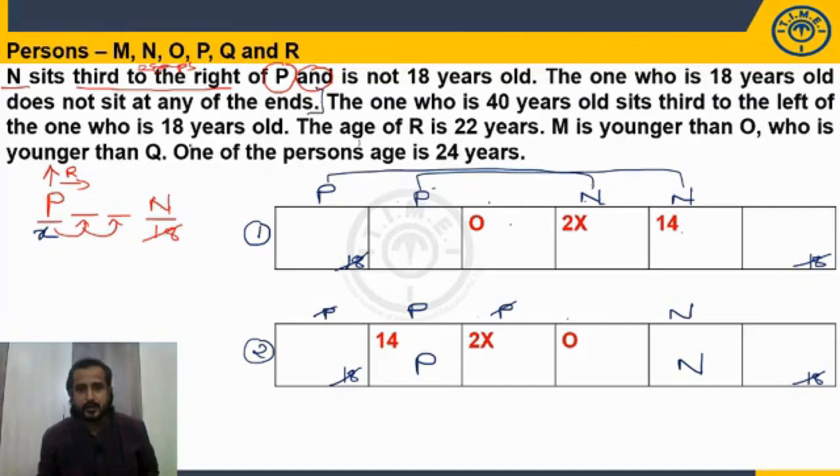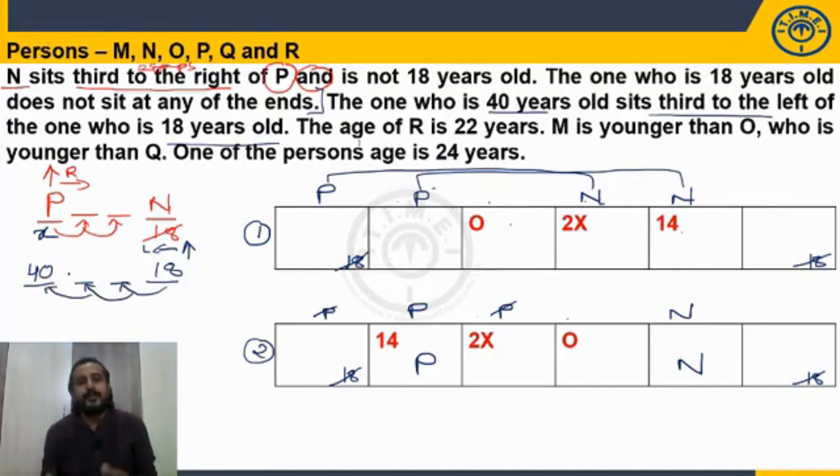Till here completely utilized, but P and N we have 2 possibilities here. The one who is 40 years old sits third left of the one who is 18 years old. So 40 is third left of 18. So first we need to take the 18, and you know the persons are facing north. So this will be the left side. Okay, third left means how many gaps will be there? 2 gaps. 1 gap and 2 gap. Here will be the person whose age is 40 years. First left, second left, third left.